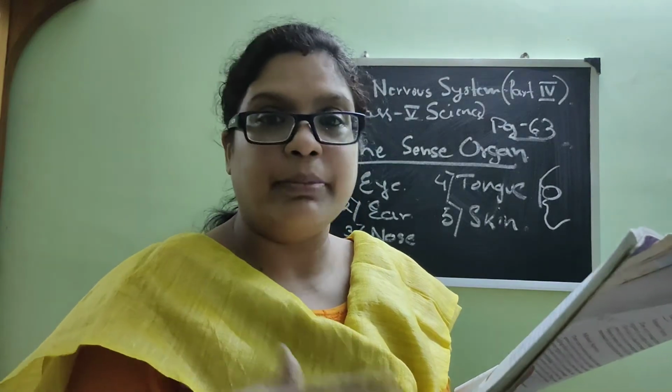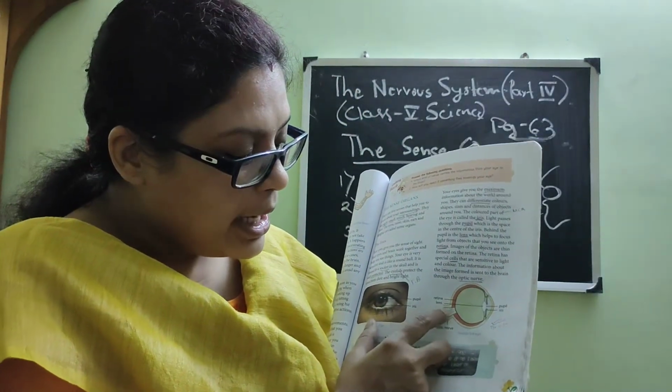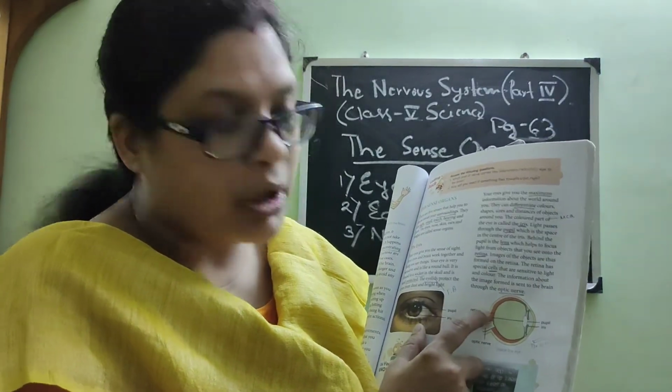Now the retina has special cells that are sensitive to light and color. We have read about cells, small cells, one-cell animals, many-cell animals, like that. So with these special cells which are sensitive to light and color, the information about the image formed is sent to the brain through the optic nerve. At the back end of the eye, there is the optic nerve which sends the message to the brain about what image is formed on the retina.